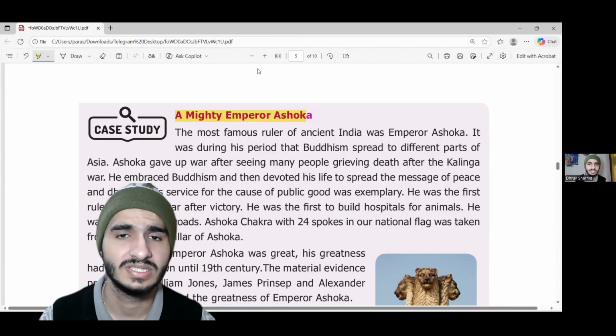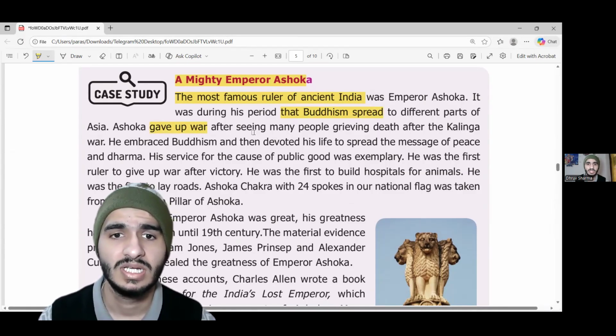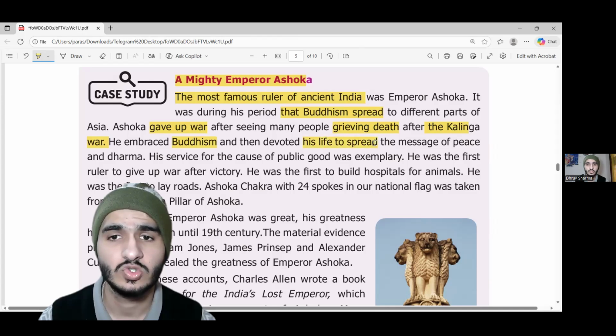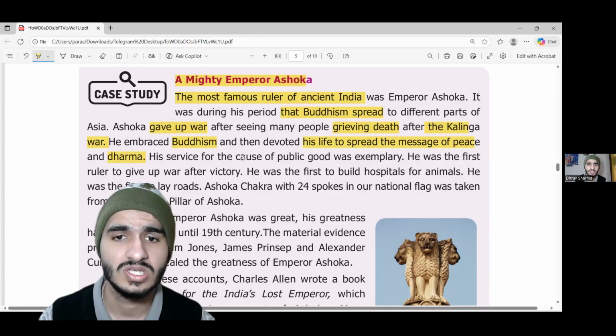Ashoka was someone that is considered to be a great king in Indian history. The most famous ruler of ancient India is Ashoka, and it was during his period that Buddhism spread to different parts of Asia. Ashoka gave up war. The big story is that Ashoka gave up war after seeing many people grieving from death after the Kalinga war. He embraced Buddhism and devoted his life to spreading the message of peace and dharma. His service for the cause of public good was exemplary.